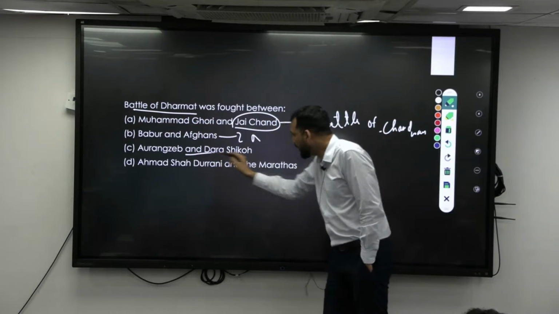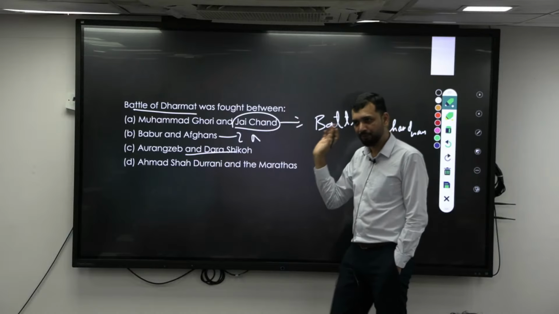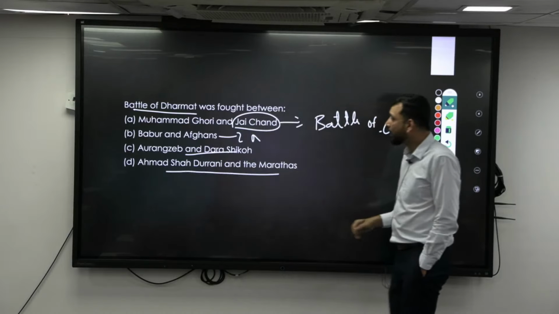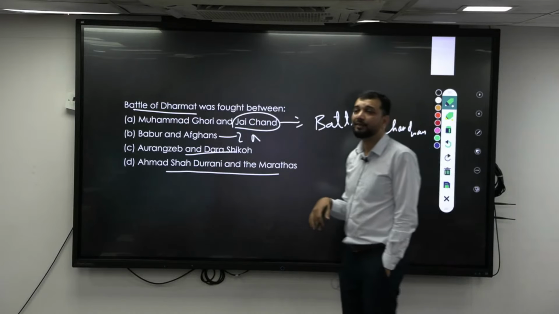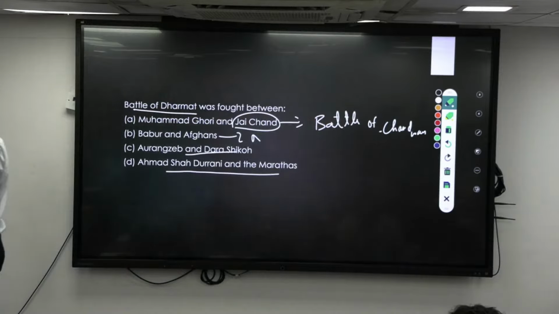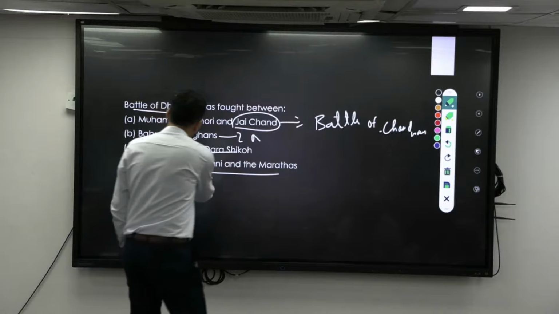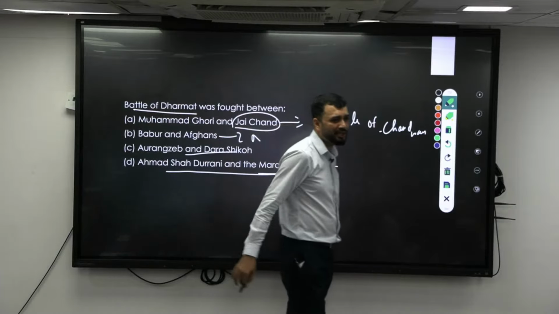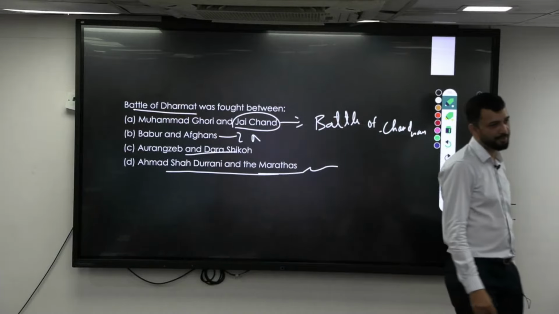Now, Aurangzeb and Dara Shikoh, we don't know. Ahmad Shah Durrani and Marathas: which battle is this, when the Maratha empire was completely decimated? That is the Third Battle of Panipat. So Ahmad Shah Durrani and Marathas is mostly about the Third Battle of Panipat.